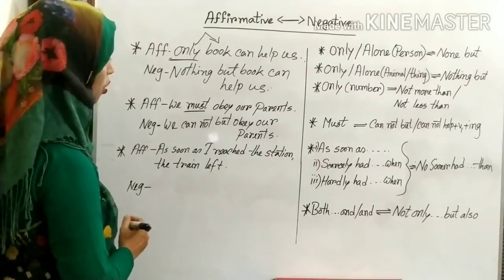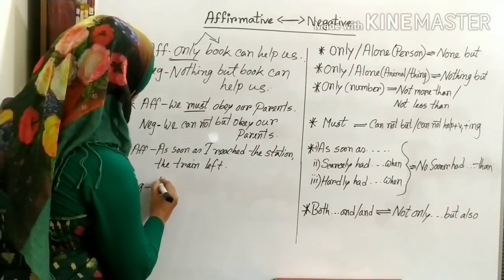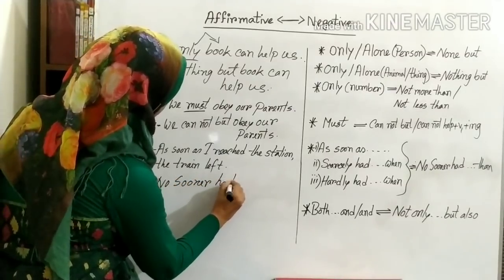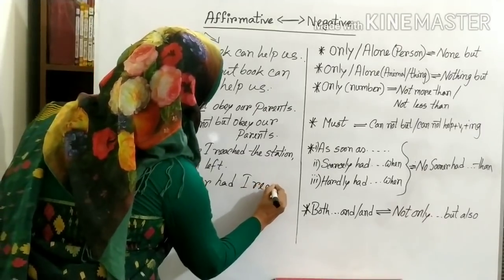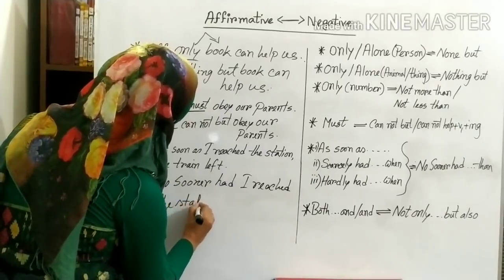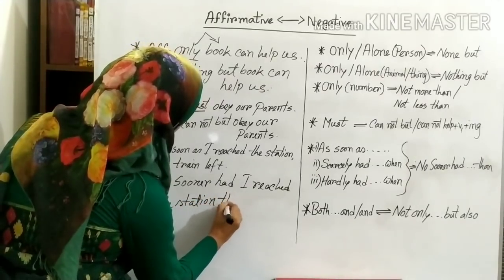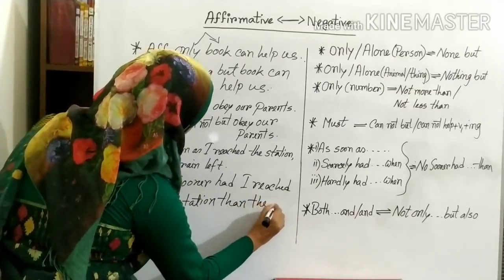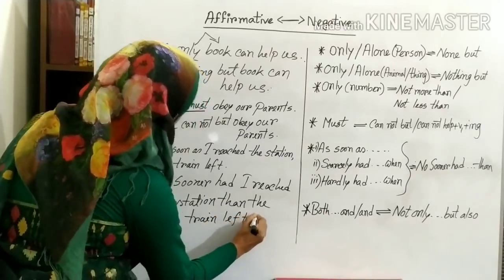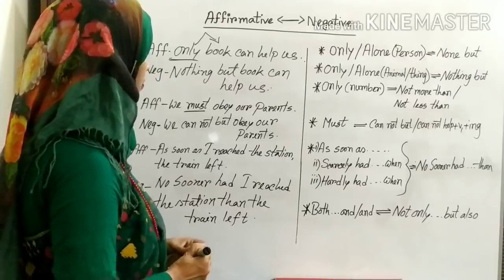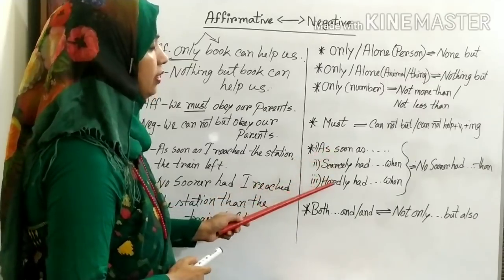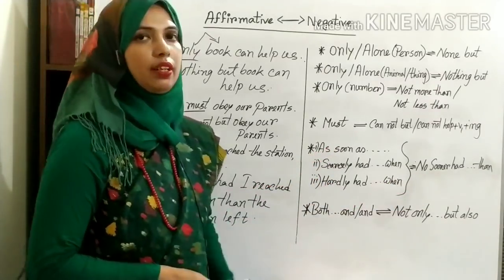So in negative sentence what will you write? You will write no sooner had I reached the station, then the train left. So according to the rules, you can write no sooner had. Instead of three sentence, you can write in negative sentence no sooner had.